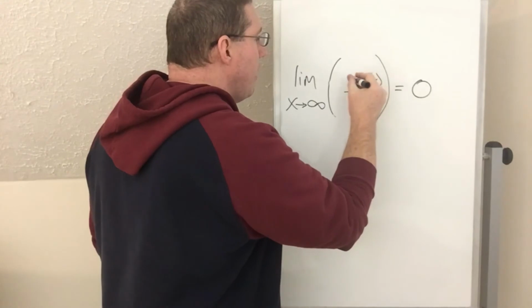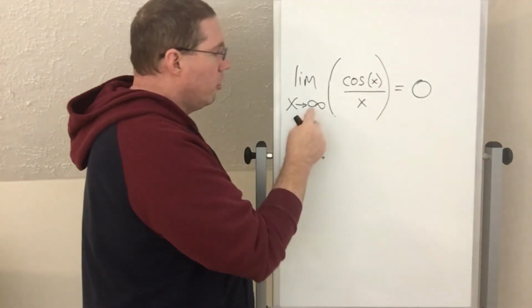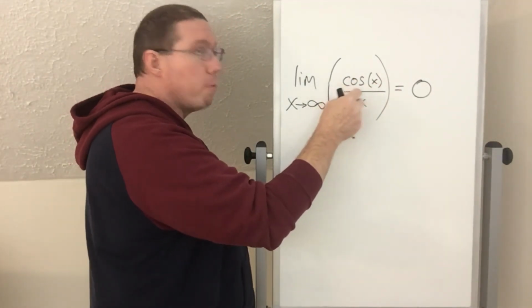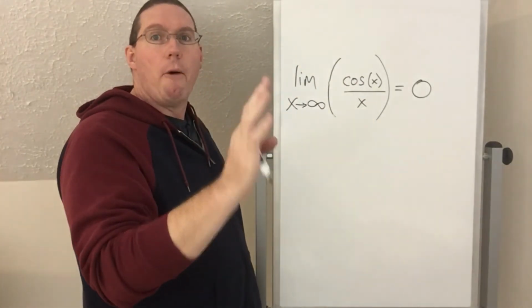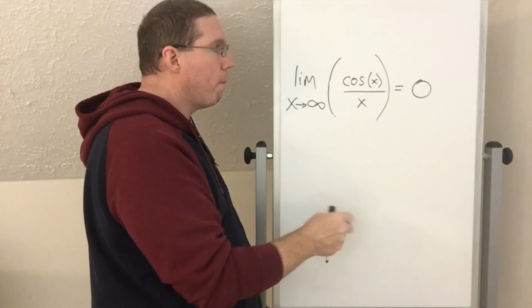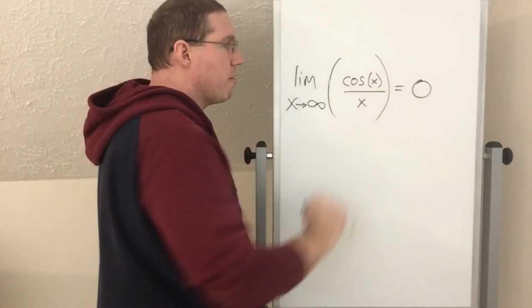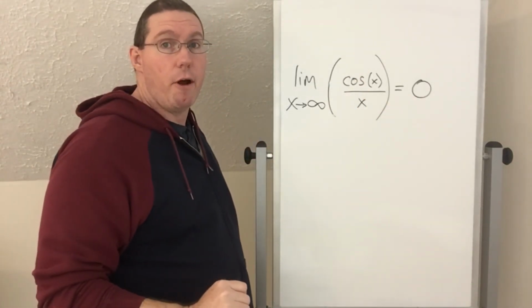If you had cosine of x in the numerator, going to infinity, remember, cosine goes between 1 and -1, right? But the denominator is growing without bound. Therefore, the denominator is more powerful than the numerator, and therefore this limit at infinity is 0, okay?